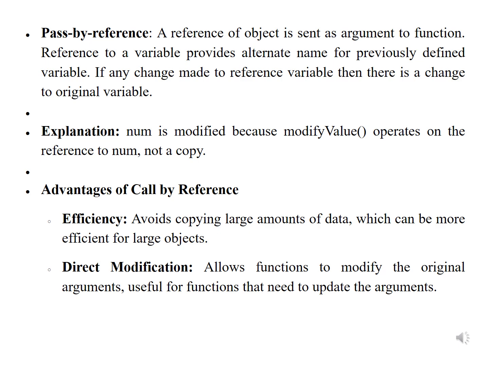The advantage of call by reference is efficiency. It avoids copying a large amount of data, which can be more efficient for large objects. Direct modification allows functions to modify the original argument, which is useful for functions that need to update their arguments.